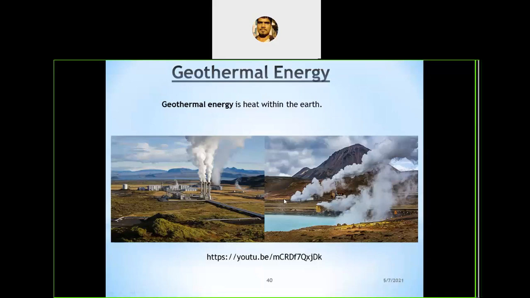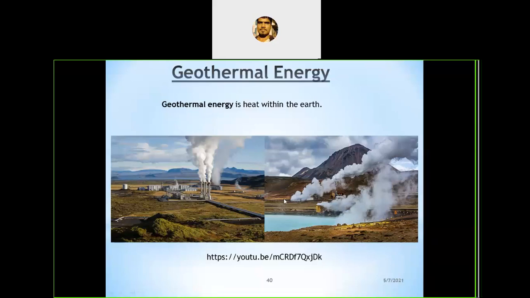It is indirect: the substance gets evaporated by absorbing the heat present under the earth's crust. That heated substance is taken back into our plant, where it does some work and rotates turbines. It then goes back into the condenser, where it rejects the heat and changes phase. This is one power cycle. Indirectly, we can absorb the heat.